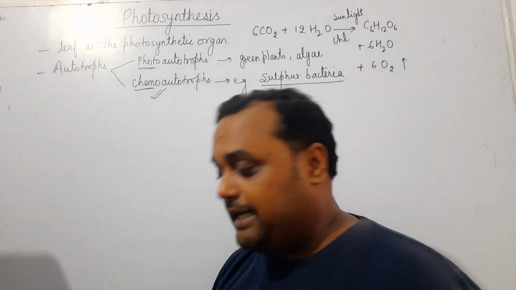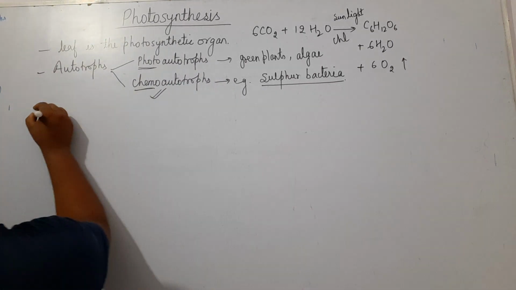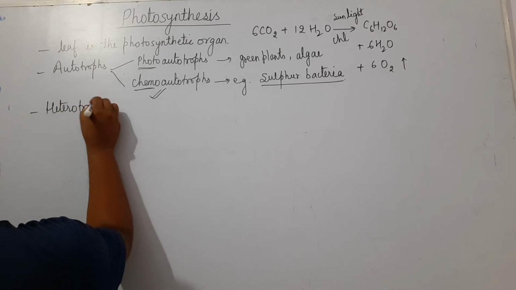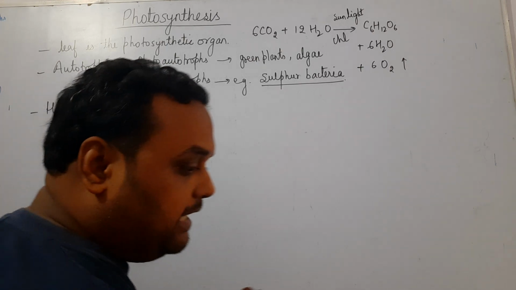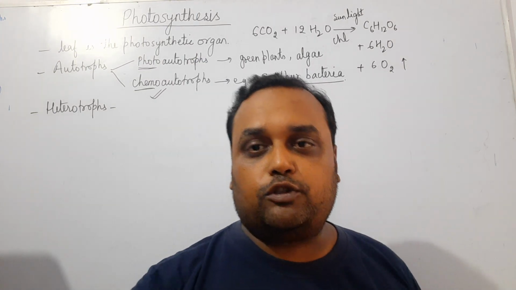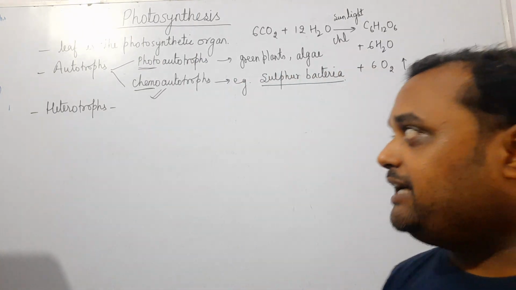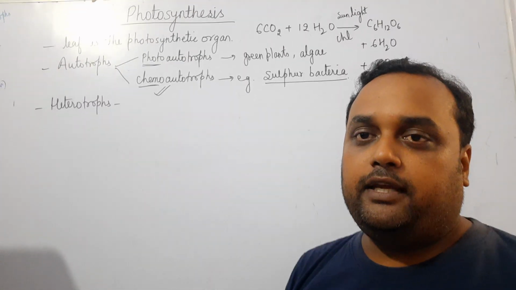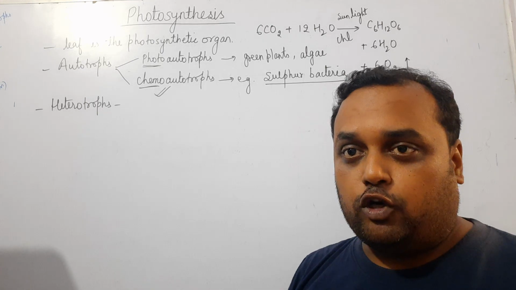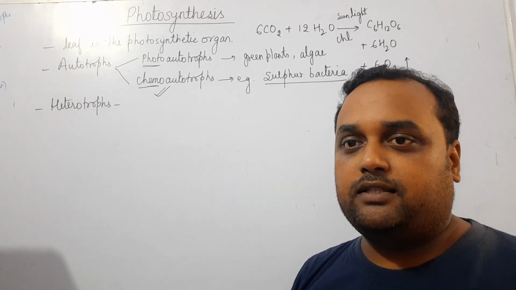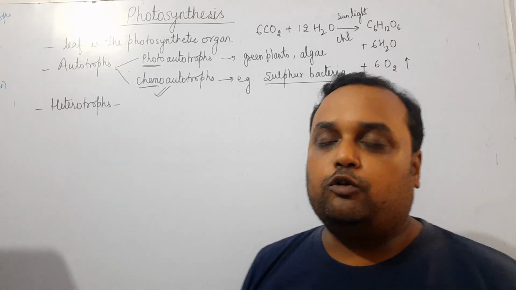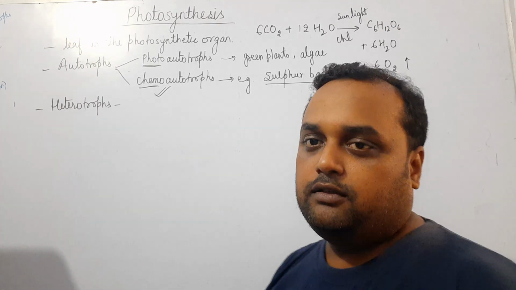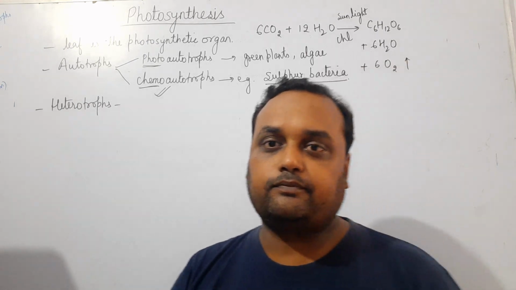Now the next heading is heterotrophs. So what are heterotrophs? Heterotrophs are those organisms which indirectly depend upon the autotrophs. Okay, it is known as heterotrophs. Okay, that means they don't have the capability to make their own food in the presence of sunlight.